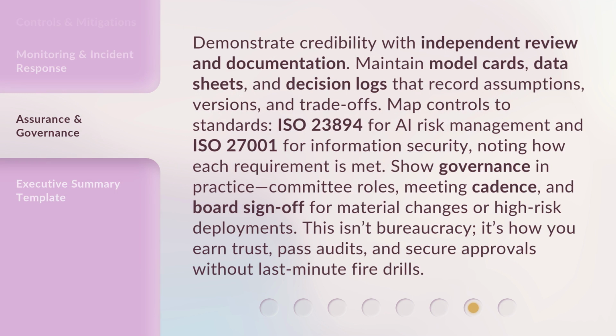Demonstrate credibility with independent review and documentation. Maintain model cards, data sheets, and decision logs that record assumptions, versions, and trade-offs. Map controls to standards: ISO 23894 for AI risk management and ISO 27001 for information security, noting how each requirement is met. Show governance in practice: committee roles, meeting cadence, and board sign-off for material changes or high-risk deployments. This isn't bureaucracy. It's how you earn trust, pass audits, and secure approvals without last-minute fire drills.